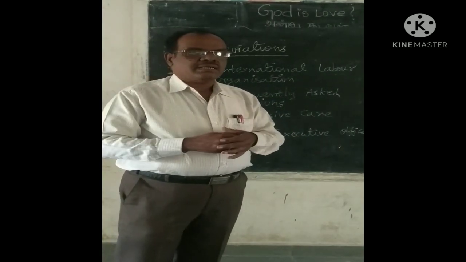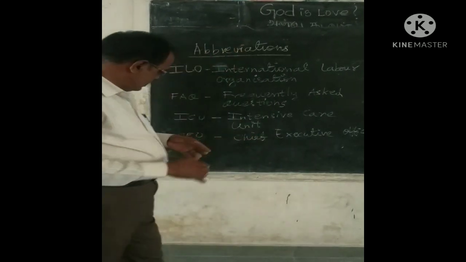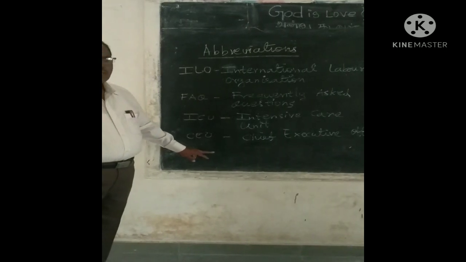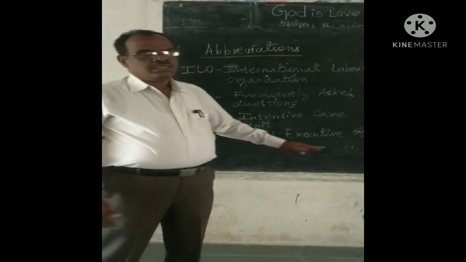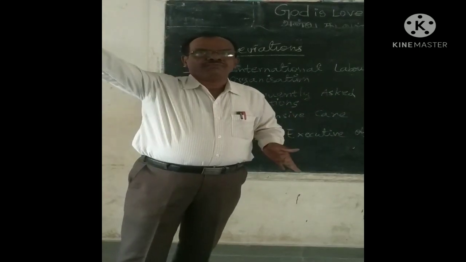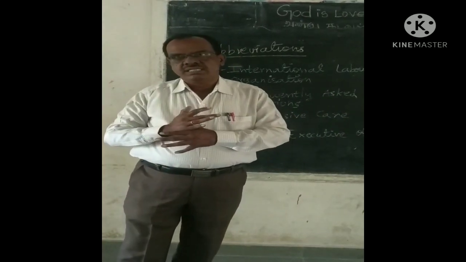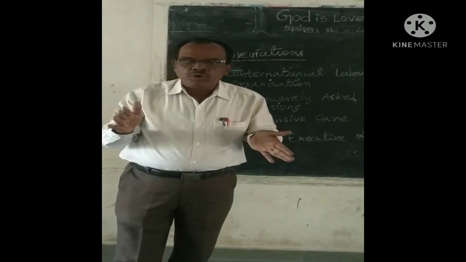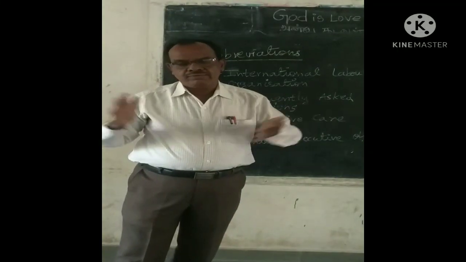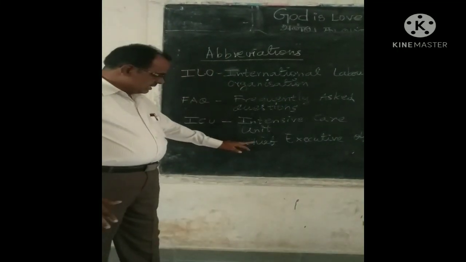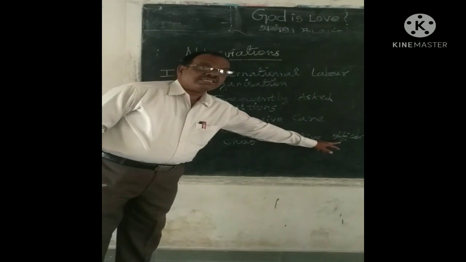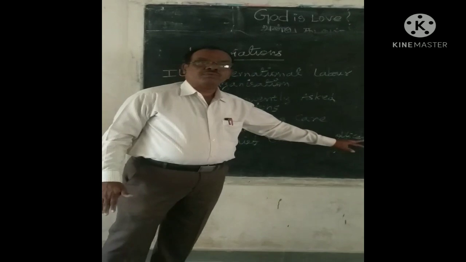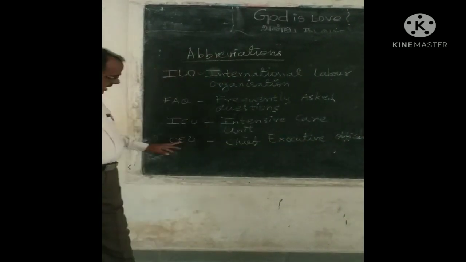To make it clear, I will give you one more example. We are all familiar with this abbreviation, CEO. CEO is the topmost officer of an organization. He controls everything. How is this abbreviation CEO formed? Chief Executive Officer. C from Chief, E from Executive and O from Officer. That makes the abbreviation CEO.